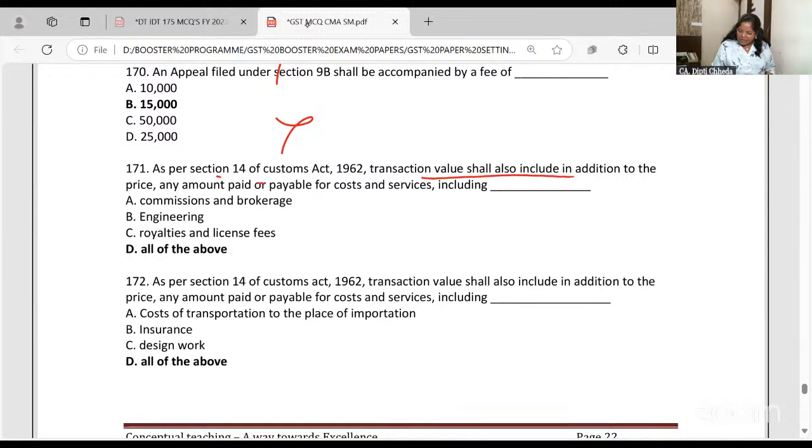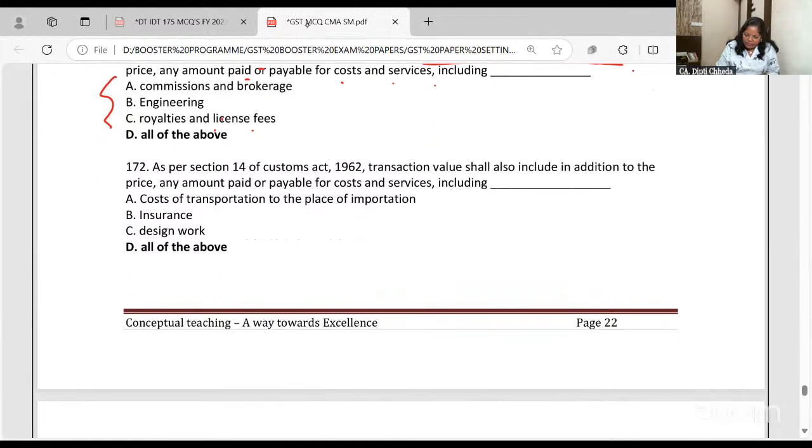Section 14, transaction value shall include any amount paid or payable including the commission and brokerage, engineering, royalty fees. All of this will be included. So many times at the time of export, we are importing. At export time they charge all this. Very well, you will include.